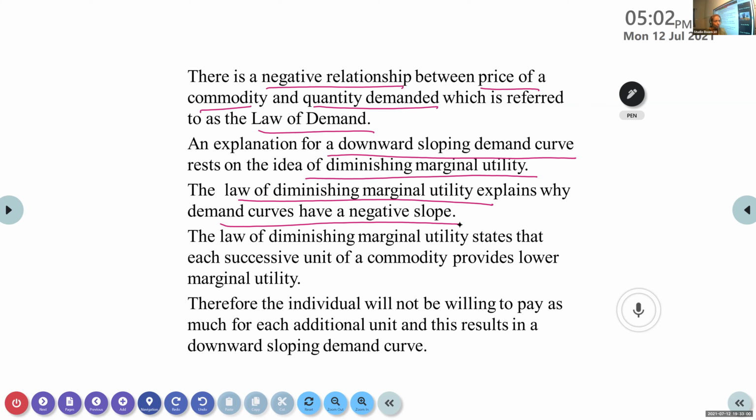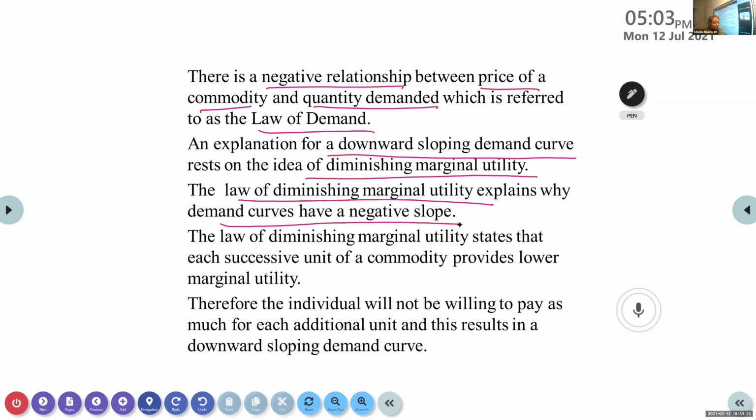As you consume more and more, the utility that you receive, will that increase or decrease? The satisfaction that you receive, will it be increasing or decreasing? Decreasing. It will be decreasing.